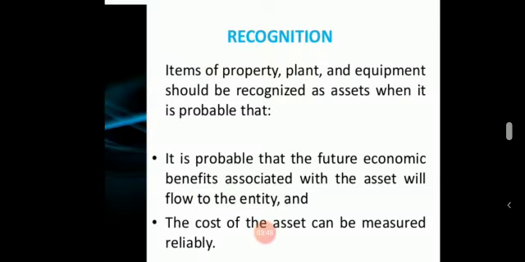Let us discuss the recognition under this standard. Items of property, plant and equipment should be recognized as assets when it is probable that the future economic benefits associated with the asset will flow to the entity, and the cost of the asset can be measured reliably.